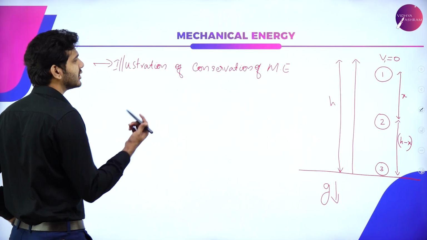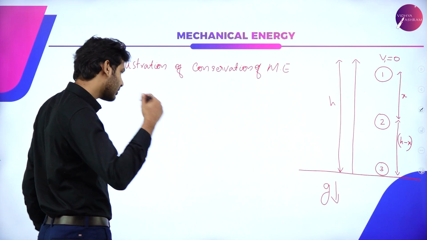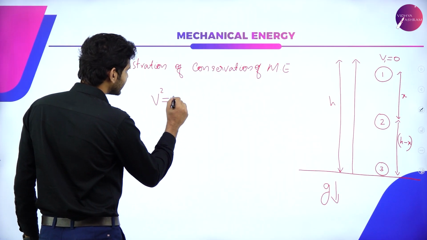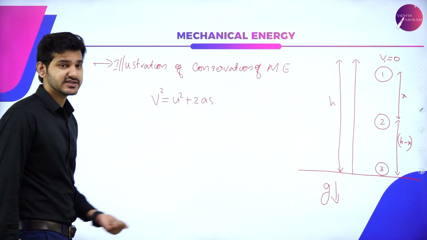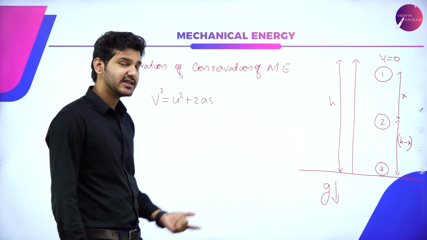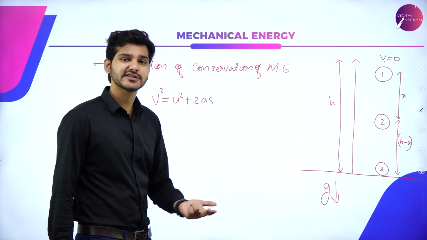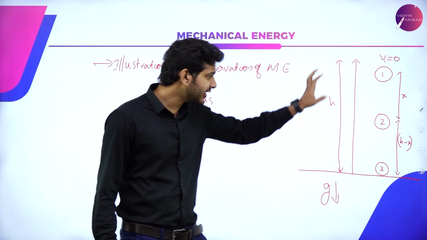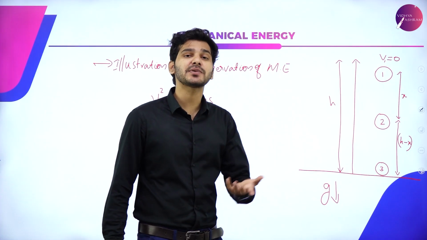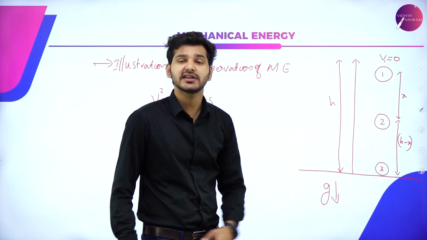So let's take v square is equal to u square plus 2as. u is the initial velocity, a is the acceleration, s is the displacement produced. We are going to use this equation to find the expression for v in all these three cases.